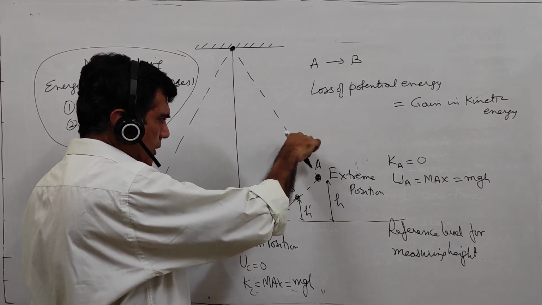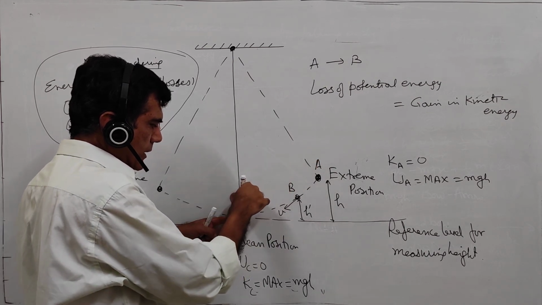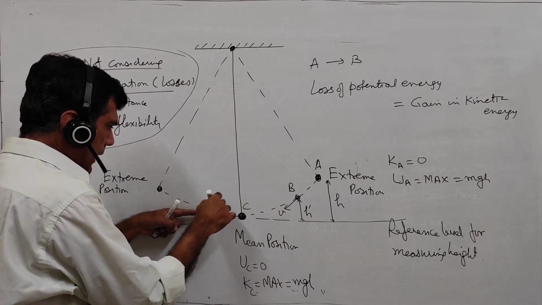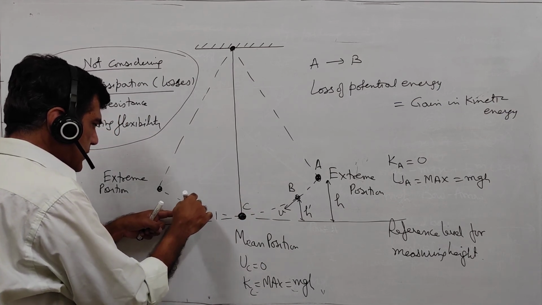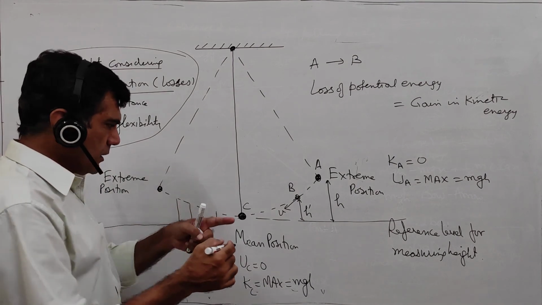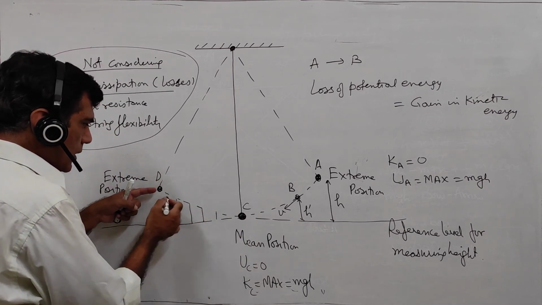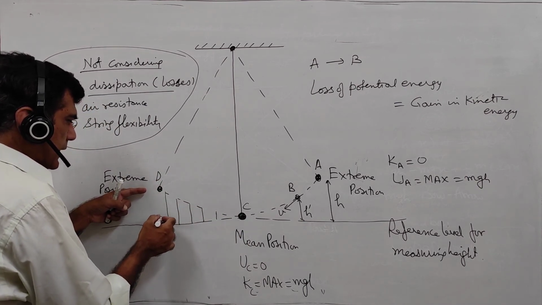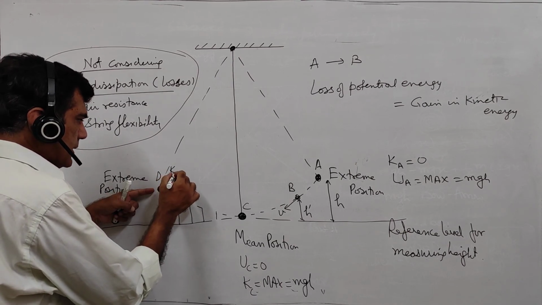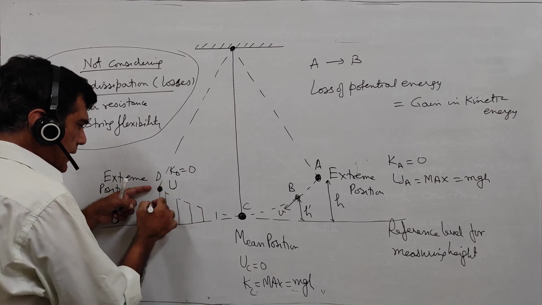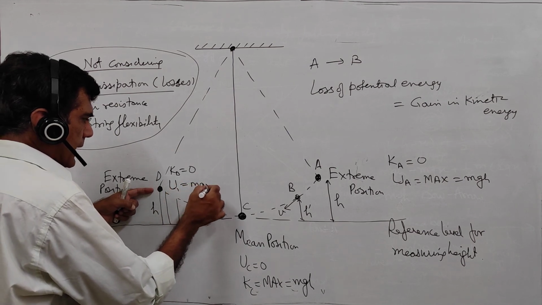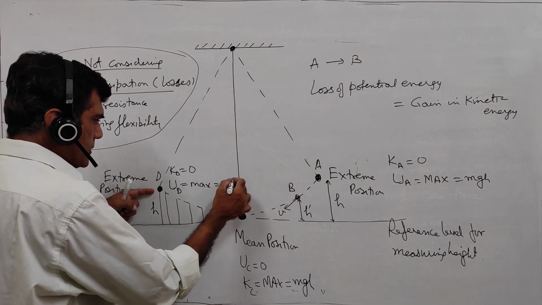This whole potential energy here has got converted into kinetic energy, and as it crosses this position C, now again the height increases. So the potential energy increases. And where does this energy come from? The kinetic energy decreases. From point C to D, we will see that the potential energy is increasing and the kinetic energy is decreasing. And at this point, momentarily, the kinetic energy will be 0. And the potential energy will again be maximum, and again this height will be h. So it is again maximum at D, and it is also equal to mgh.